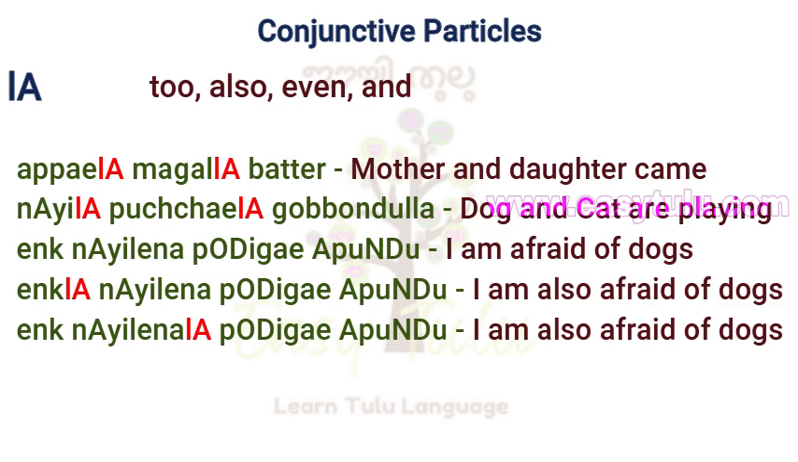The sentence I am also afraid of dogs could mean that in addition to some other person, I am afraid of dogs, or I am afraid of dogs in addition to other things. However, the Tulu sentence is clear. La succeeds the word that it modifies.